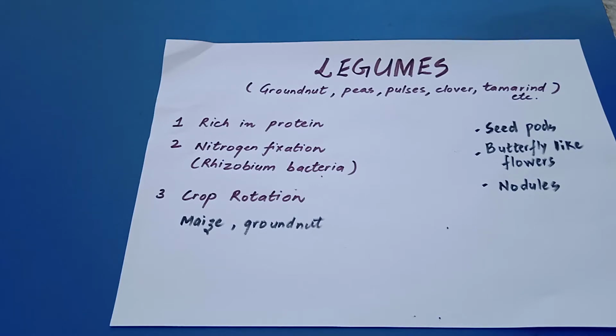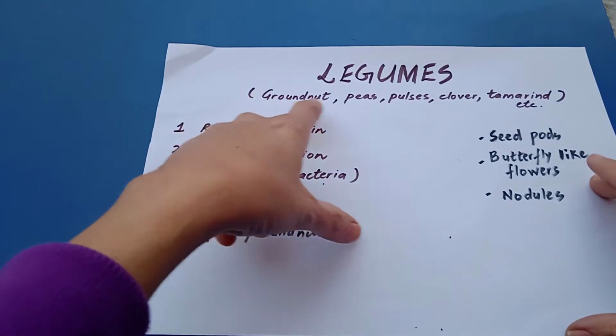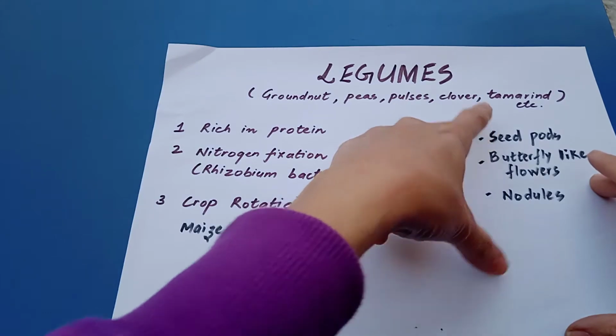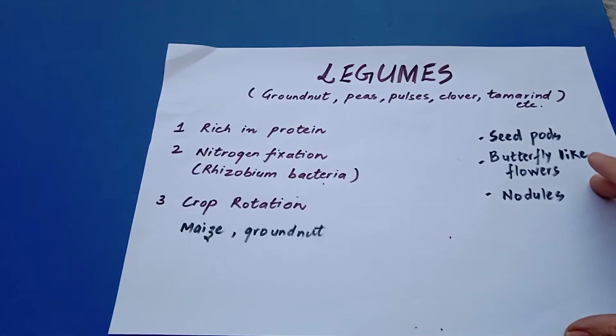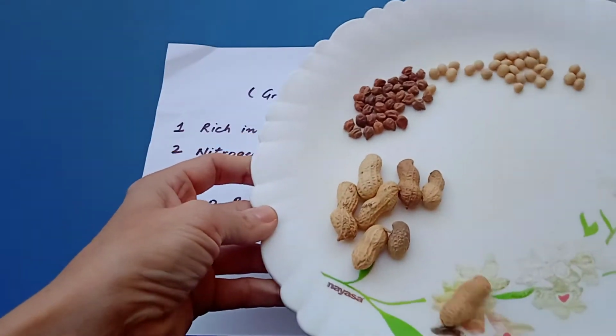So today's topic is legumes or leguminous plants. What are legumes or leguminous plants? Whenever the word legumes comes to our mind, eatables like groundnut, peas, pulses, clover, and tamarind, etc., come to our mind. We all have seen the examples that I just shared with you all.